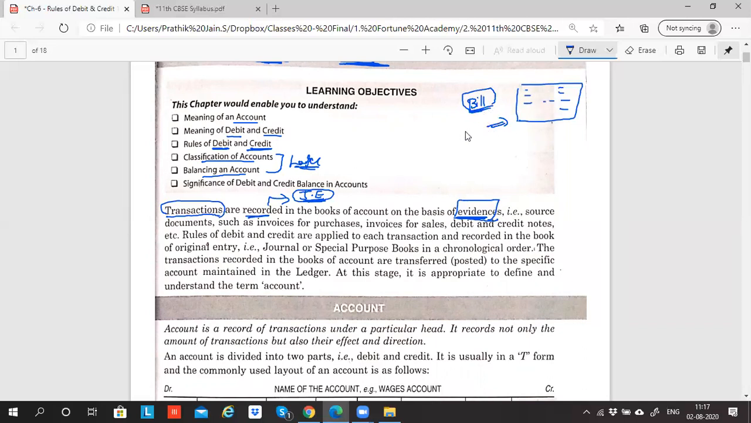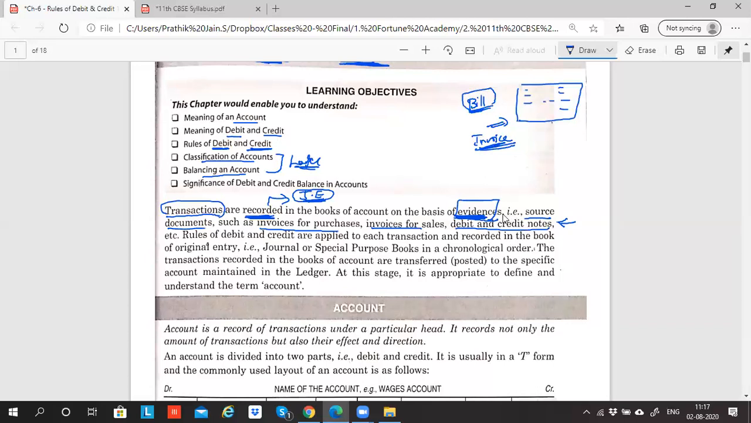So a bill for purchase. If I do sales, we need a document called an invoice. The invoice is the evidence or proof that I have done a sale. For each and every transaction you record in the books, there will be evidence. Without evidence, you cannot record. Evidence is the source document, such as invoice for purchase, invoice for sales, debit and credit note. I'm going to explain debit and credit note to you